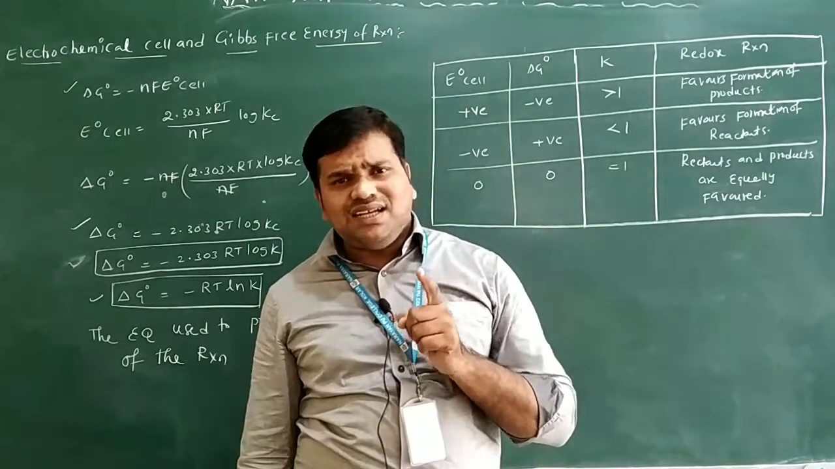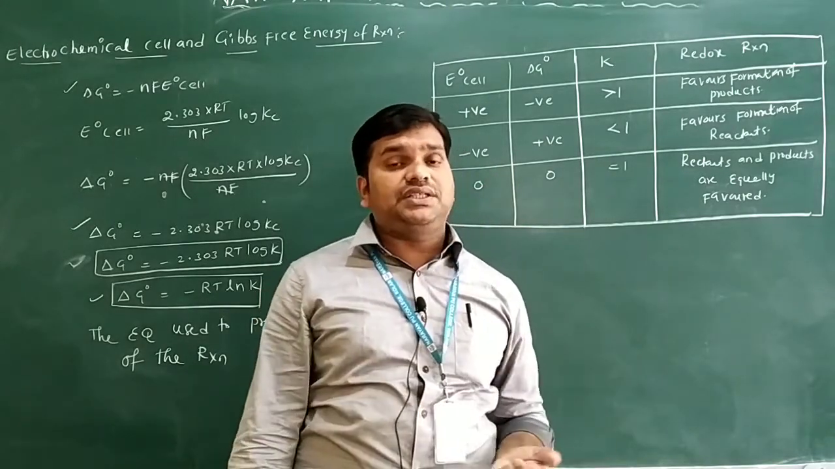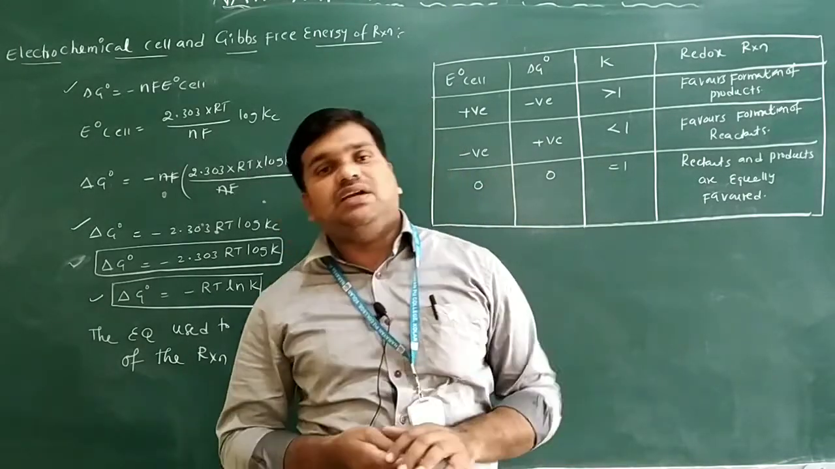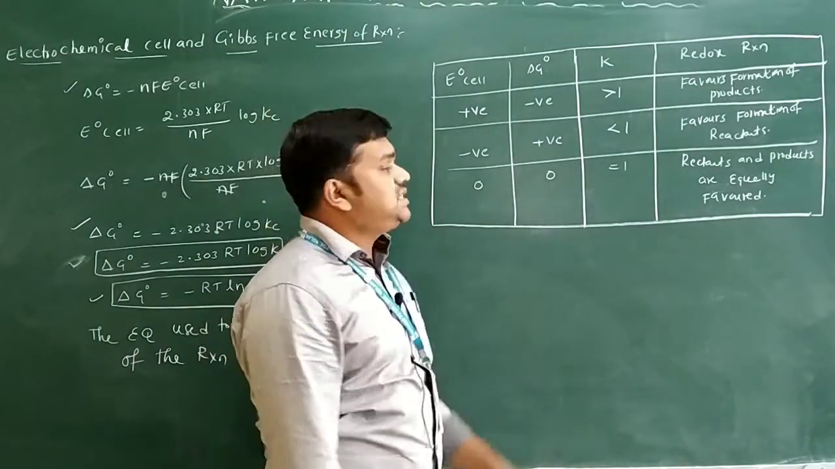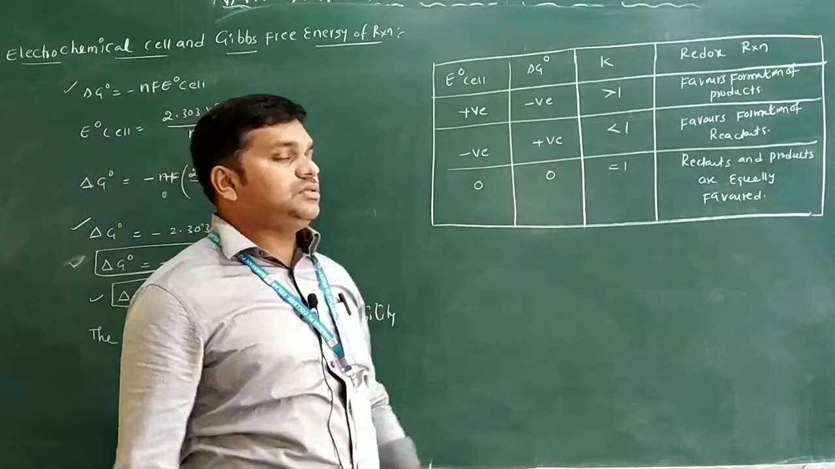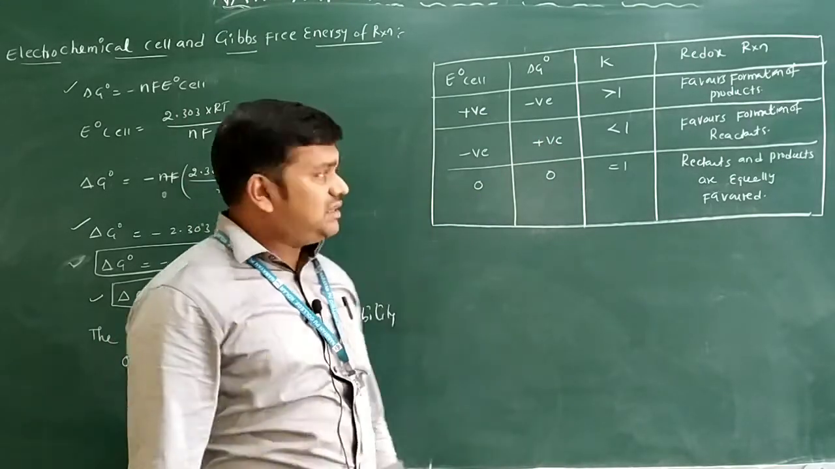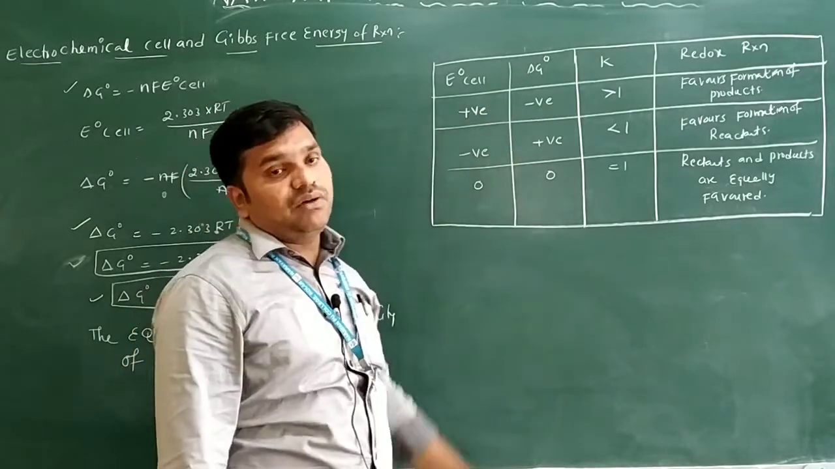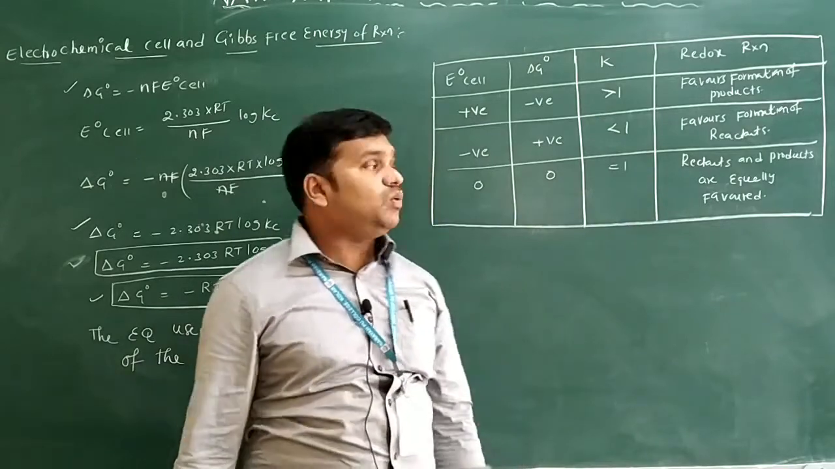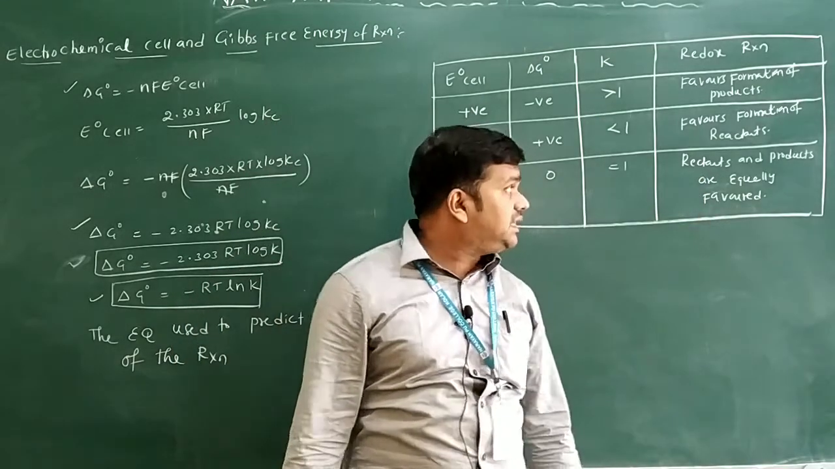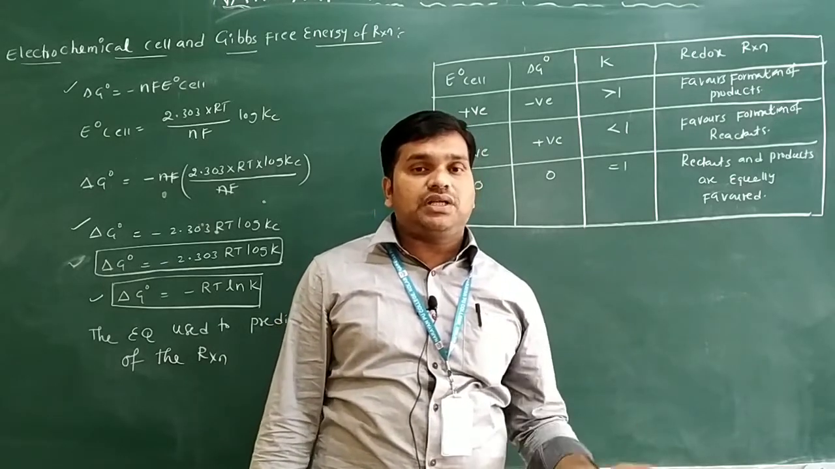Already discussed, if E cell is negative, the reaction is not feasible in the given direction. If you want to get the feasibility, what will you do? You will do the reverse of the reaction only. Next we have E cell equal to 0. E cell equal to 0 means what? The reaction is at equilibrium. At equilibrium, ΔG naught holds the value 0. So ΔG is 0, K is equal to 1 only. Then reactants and products are equally favored, or you can say reactants and products are at equilibrium.